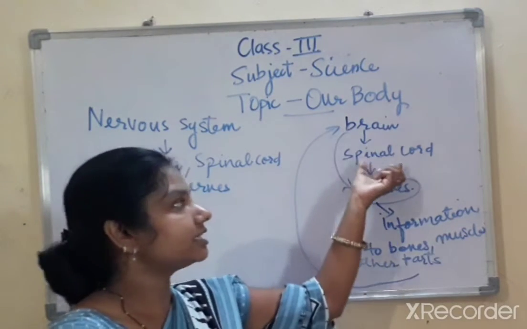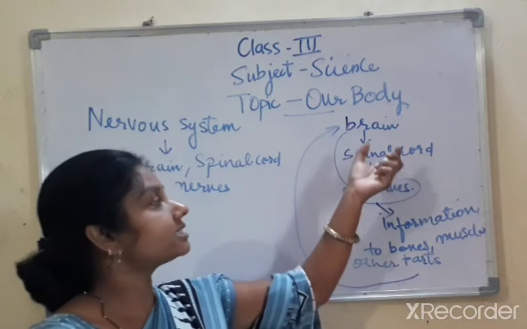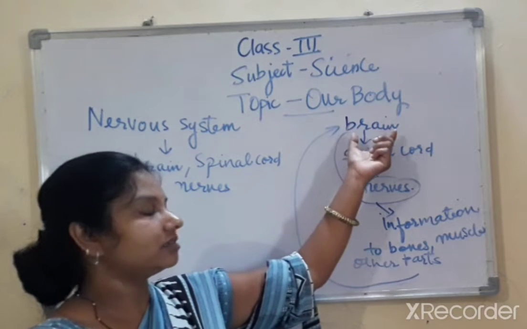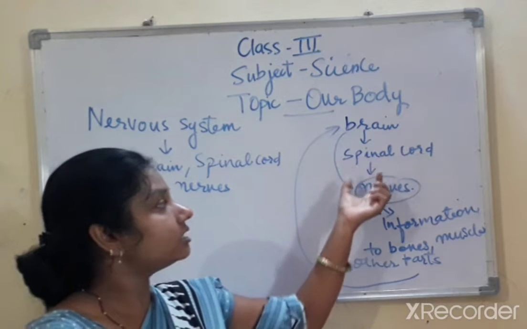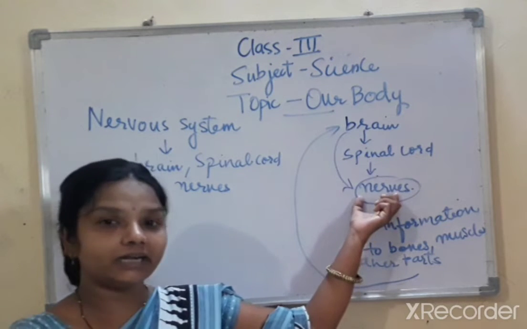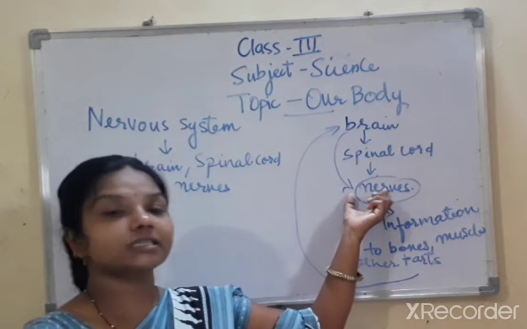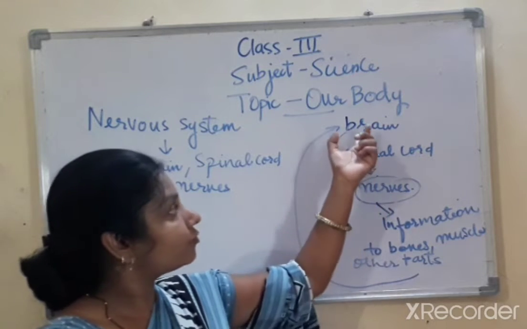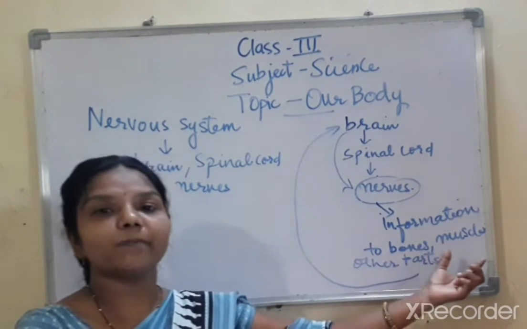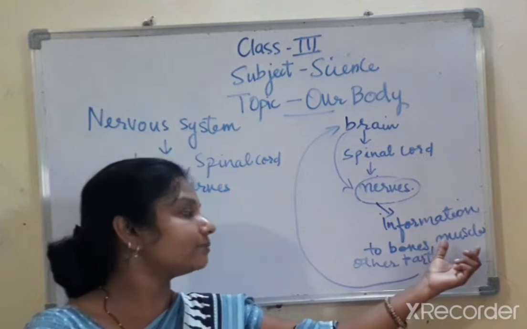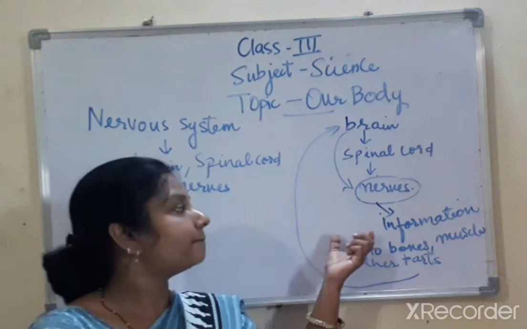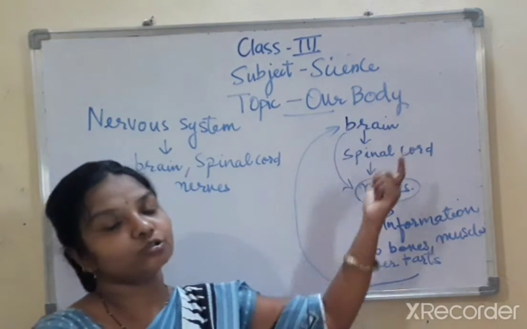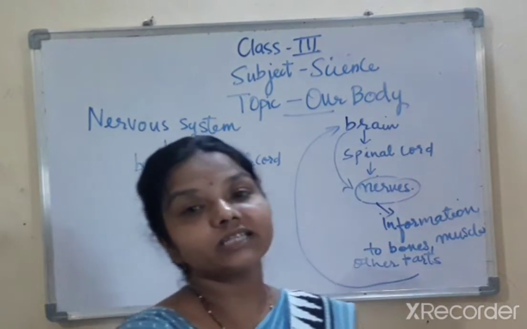Okay. First, the spinal cord. The spinal cord starts from the brain. Then the spinal cord connects with the nerves. And these nerves carry messages from the brain to the different body parts like bones and muscles. And again, they also carry messages back to the brain. So this is about the nervous system.